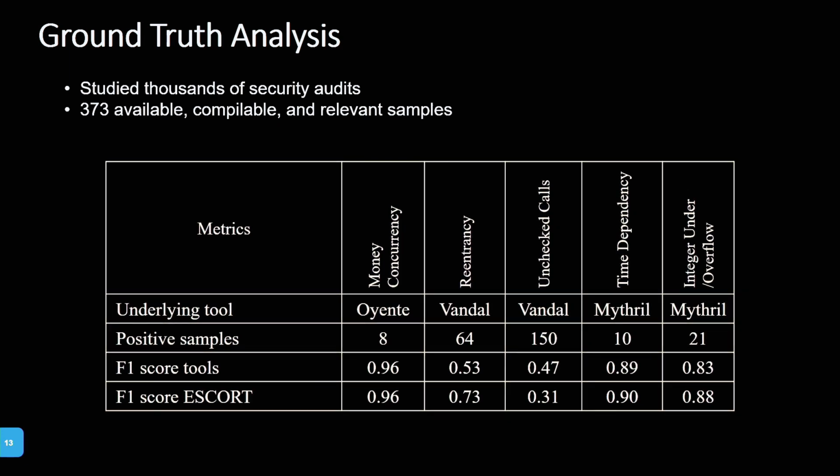As a result, we see for the different vulnerability classes that we have comparable results to the underlying tools. Most notably, we have for reentrancy even a better result than the underlying tool. And for the unchecked calls, we have a worse result. After looking into it, we saw a change in programming from the developers that led to a bias in our data set in that sense.